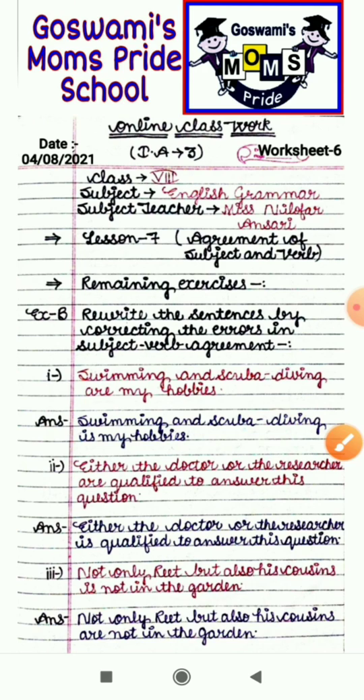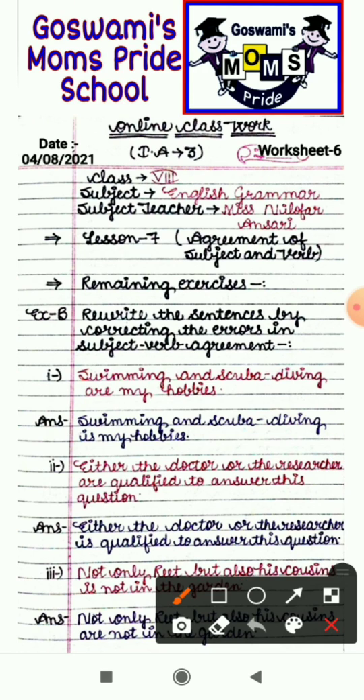Like always, before starting the work, you all have to mention today's date in your copies, that is 4 August 2021. With this you have to mention online classwork in your copies, and with this you have to mention lesson 7. Now let's see the remaining exercises.